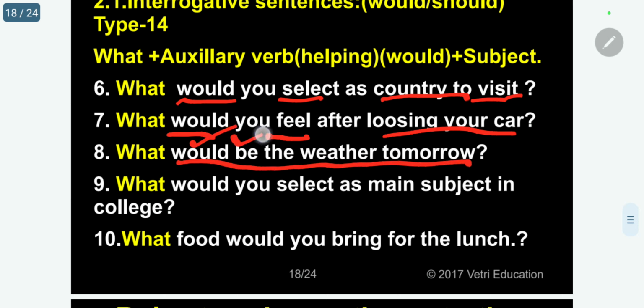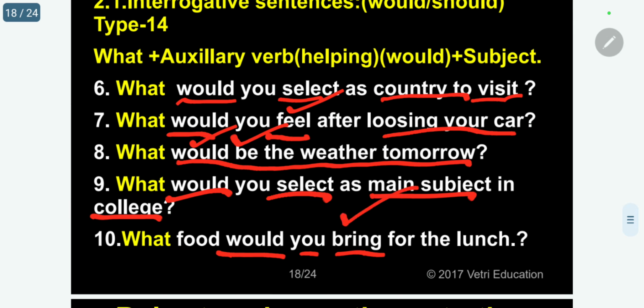Would auxiliary, be verb. Feel as usual, main verb. What would you select as main subject in college? Select main verb, would auxiliary. What food would you bring for the lunch? Bring main verb, would auxiliary.